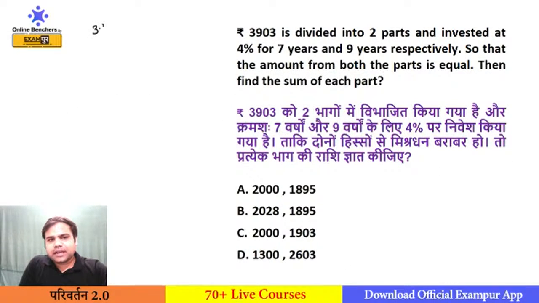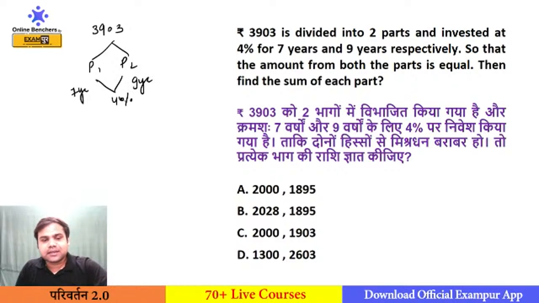There is 3903. You have divided it into two parts, P1 and P2. The rate of interest is 4% for both parts. But on the first part you are getting 7 years of interest, on the second part you are getting 9 years of interest. How can the amount of both parts be equal?